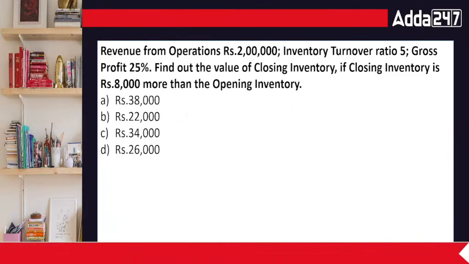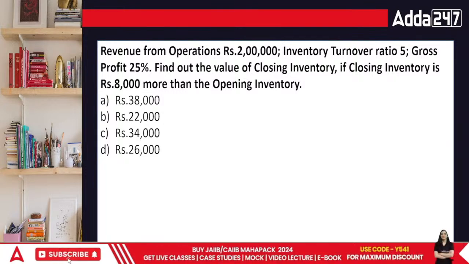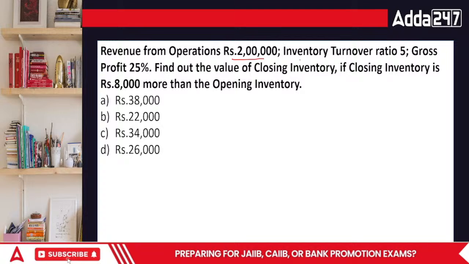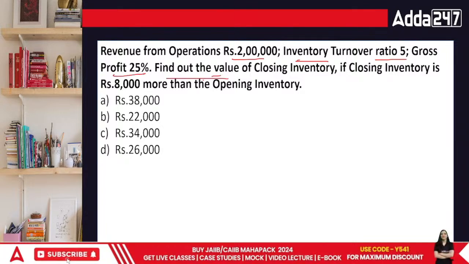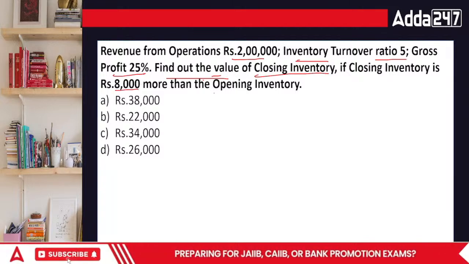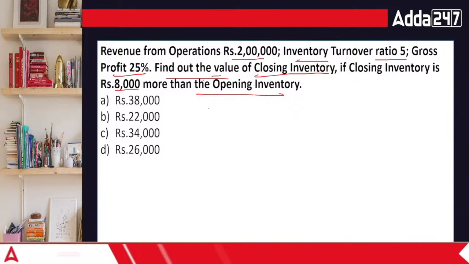Next question, everyone. This is a practical ratio based question. Revenue from operations 2 lakhs, inventory turnover ratio 5, GP 25%. Find out the value of closing inventory if the closing inventory is 8,000 more than the opening. Now that's a practical question. To solve this, the best way is to find out the ITR.